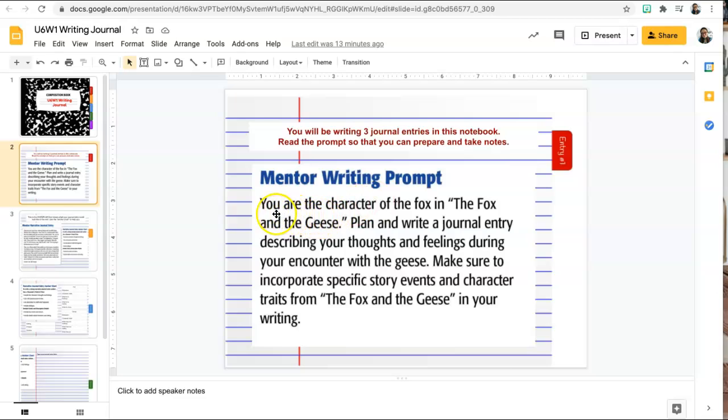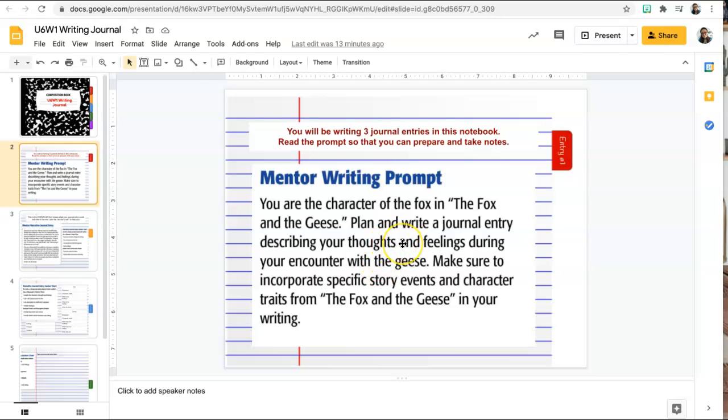And in the prompt it says, you are the character of the fox in The Fox and the Geese. You're going to plan and write a journal entry, one journal entry, describing your thoughts and feelings during your encounter with the geese. So remember, you're writing this like you are the fox. You're the fox.